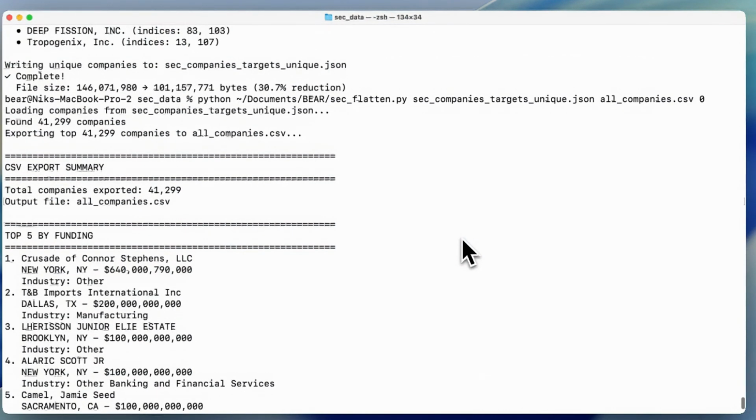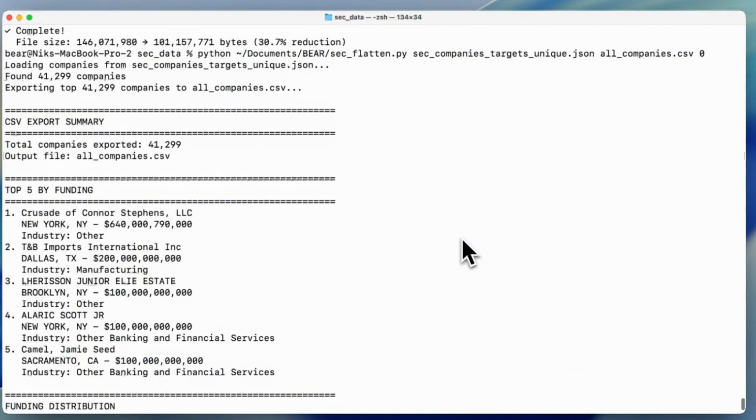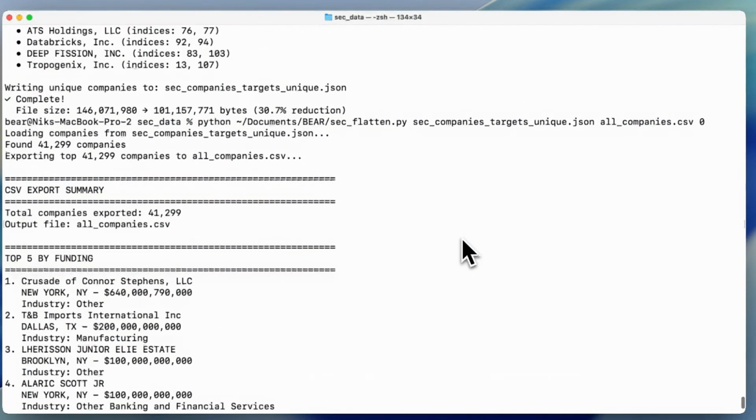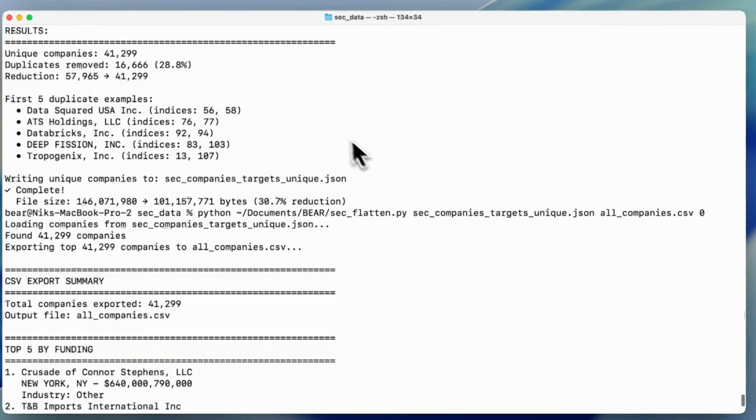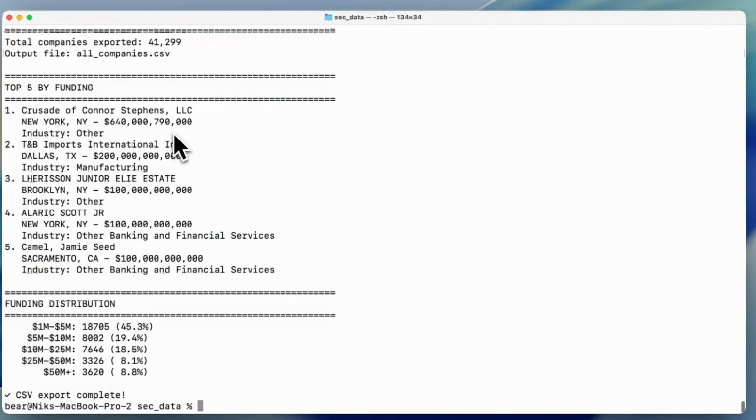But basically, it sort of made sense. I took a look at the Excel and didn't find duplicates. And just guesstimating, I expected to go from about 60,000 to 40,000, and that's what it did. It went from 57,000, 58,000 to 41,000. So that looked like the duplicate rate just by eye, and that matched. It reduced it by another 28%.